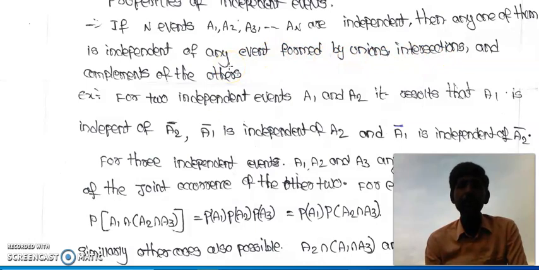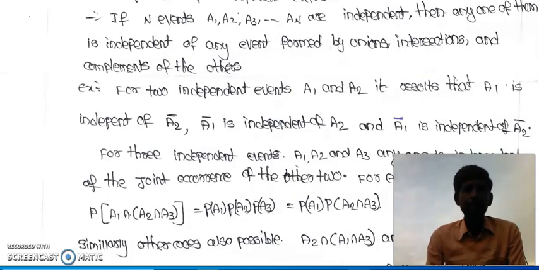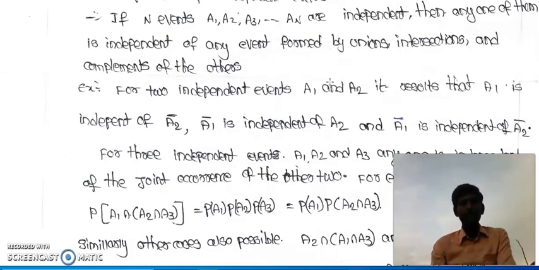Please keep in mind this. For example, if A1, A2 are independent events, it results that A1 is independent of A2 bar, A1 bar is independent of A2, and A1 bar is independent of A2 bar.